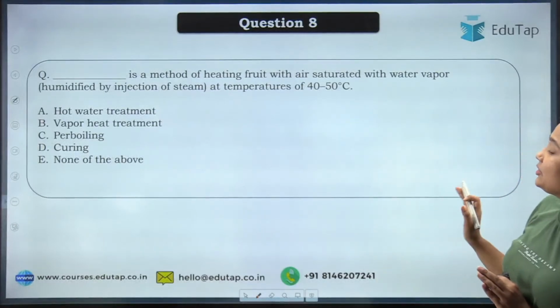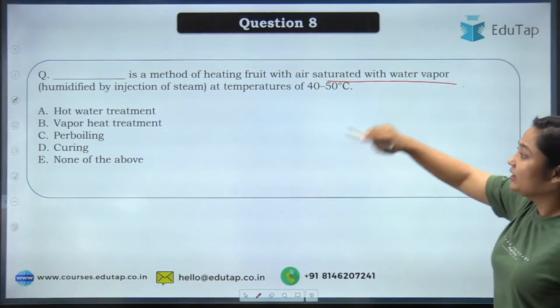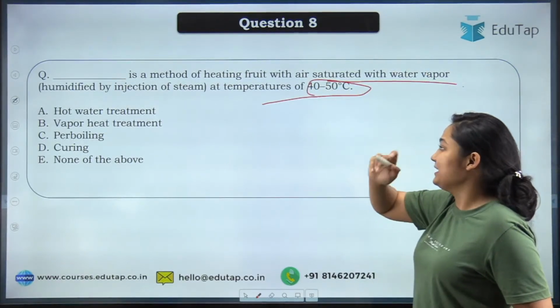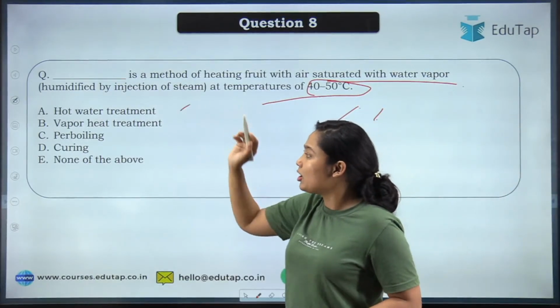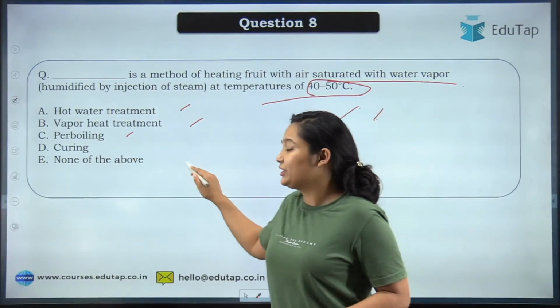Dash is a method of heating fruit with air saturated with water vapor, humidified by the injection of steam at a temperature of 40 to 50 degrees Celsius. Now you have to tell which is the process that we are talking about. Your options are hot water treatment, vapor heat treatment, parboiling treatment, curing, or none of the above.